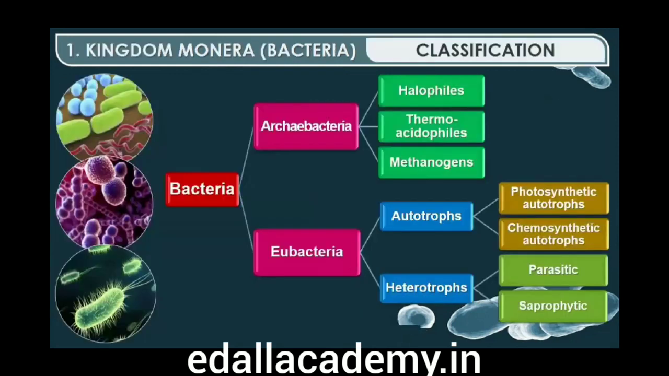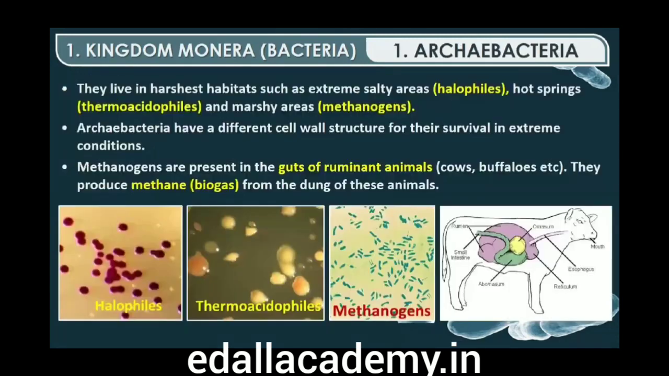First is archaebacteria. These bacteria are special since they live in some of the most harsh habitats such as extreme salty areas, halophiles, hot springs, thermoacidophiles, and marshy areas, methanogens. Archaebacteria differ from other bacteria in having a different cell wall structure, and this feature is responsible for their survival in extreme conditions. Methanogens are present in the gut of several ruminant animals such as cows and buffaloes, and they are responsible for the production of methane, biogas, from the dung of these animals.